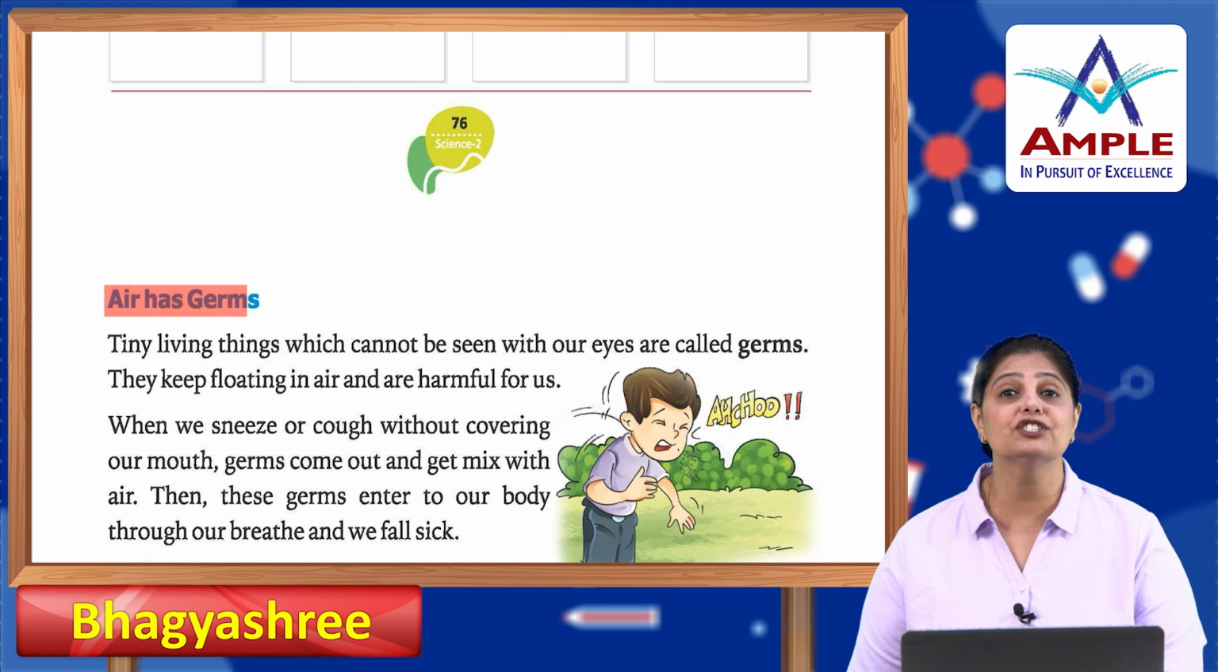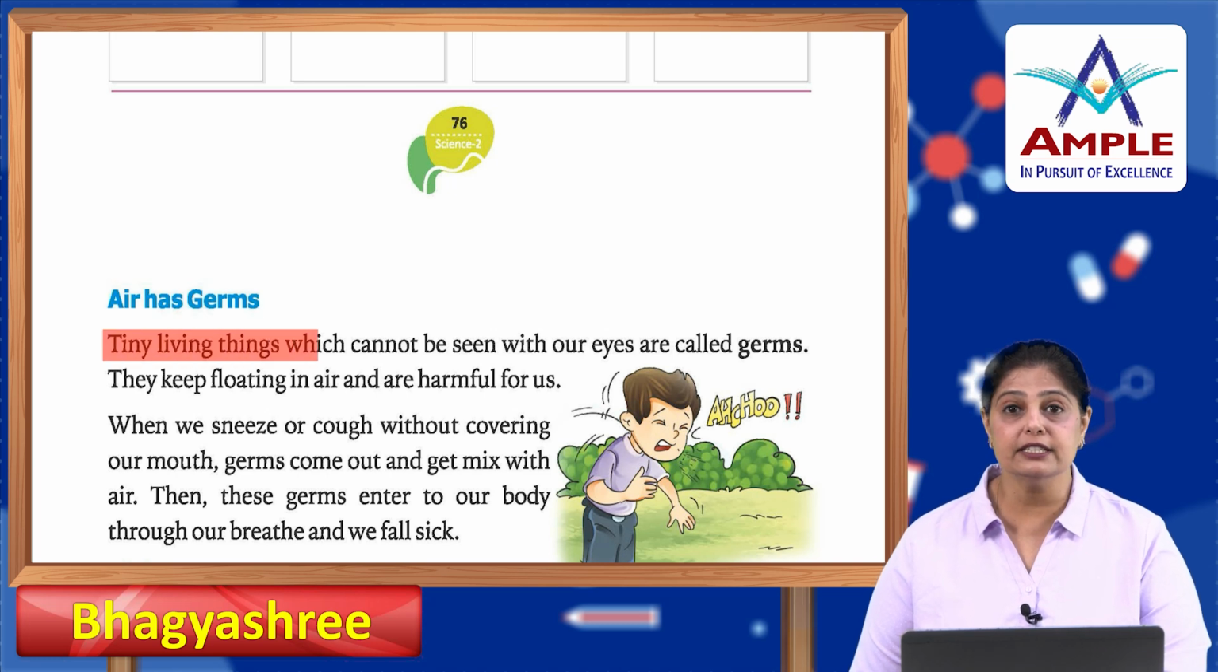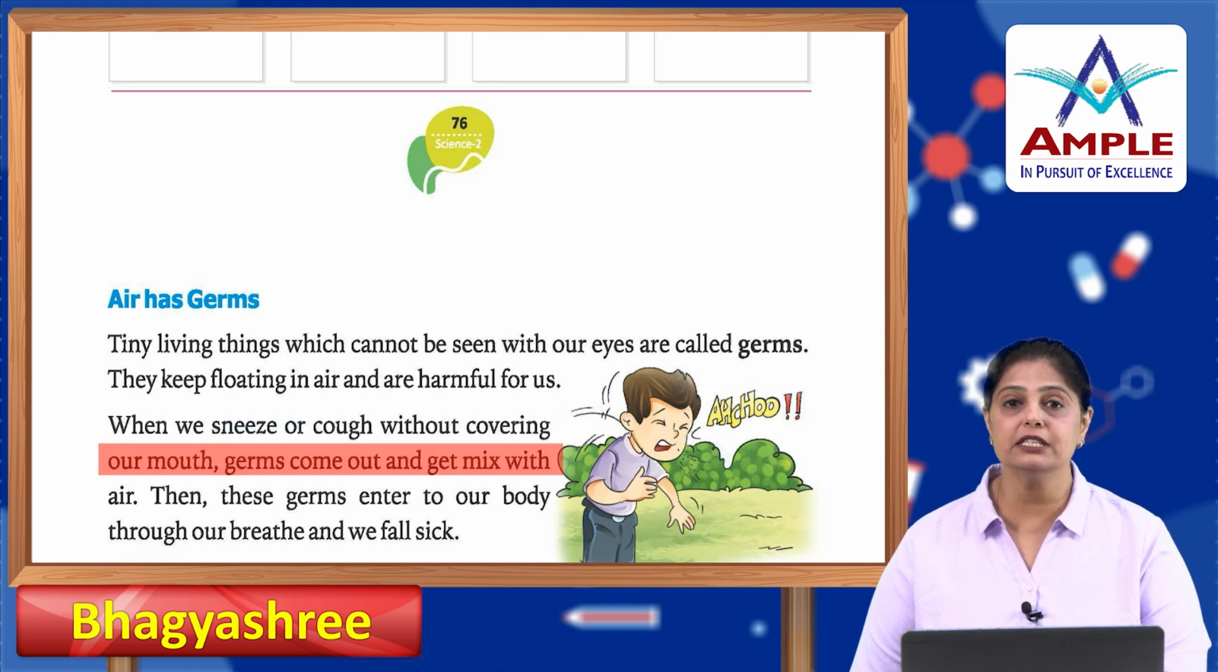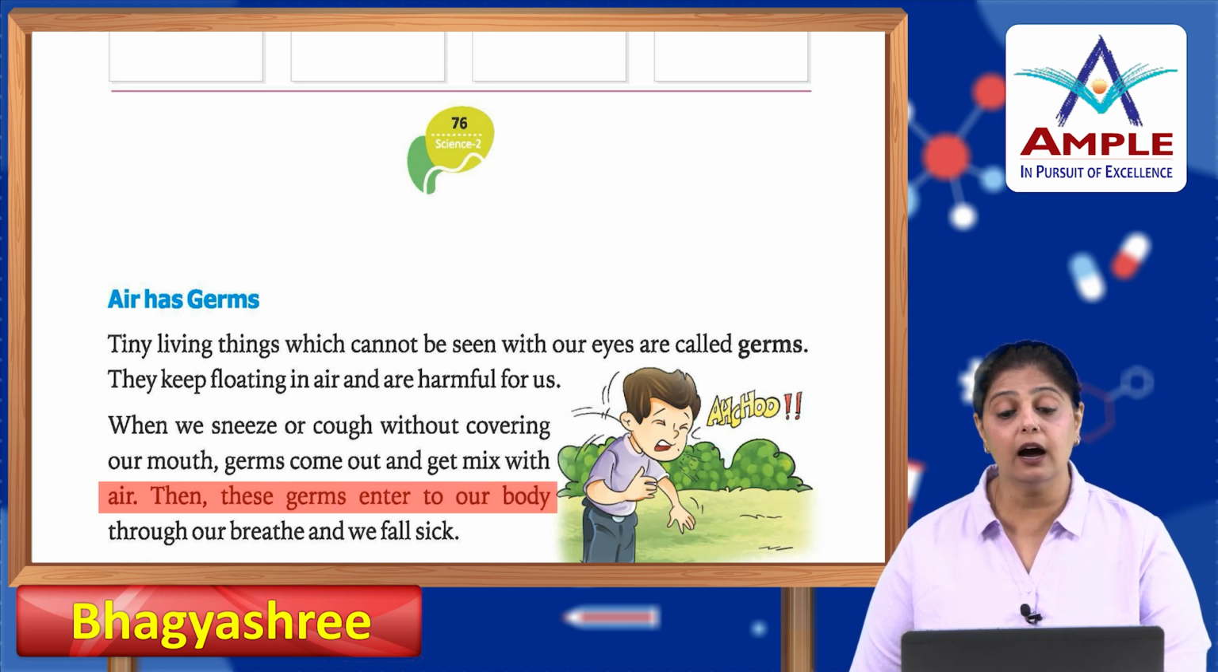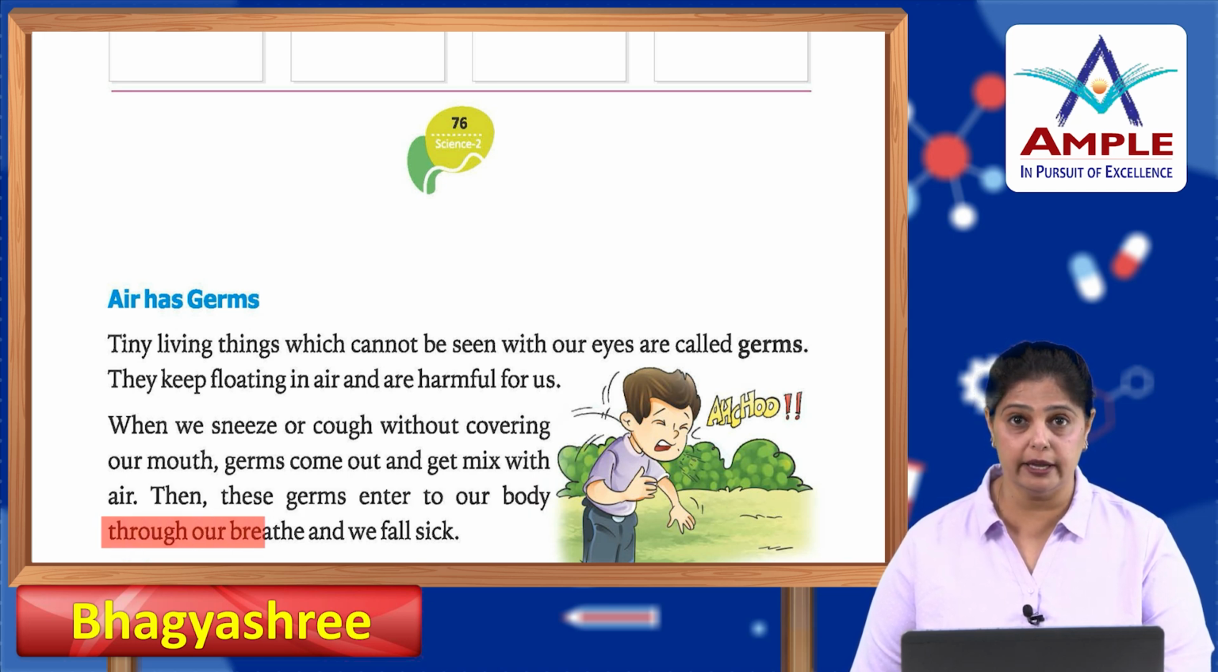Now, air has germs, tiny living things which cannot be seen with our eyes. They are called germs. They keep floating in air and are harmful for us. When we sneeze or cough without covering our mouth, germs come out and get mixed with air. Then these germs enter our body through the air that we breathe and we fall sick.